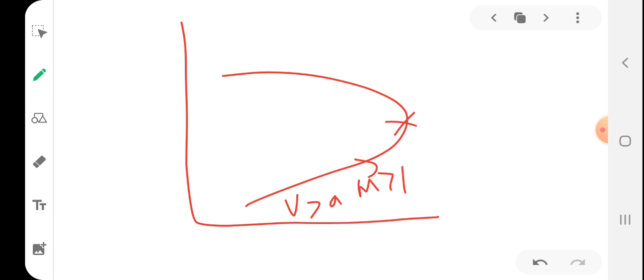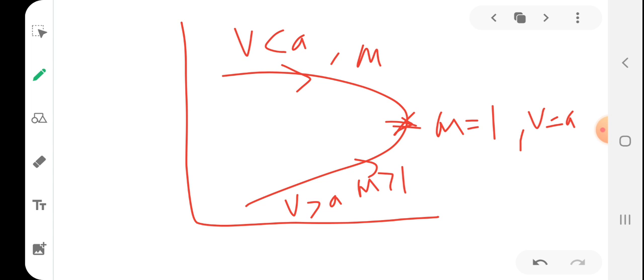When it reaches this point, Mach will become 1 or V will become a. In the upper portion, V will be less than a, Mach will be less than 1, and as it proceeds towards the right, Mach will be equal to 1. So it follows that if the initial velocity is subsonic, the effect of friction is to accelerate the flow.